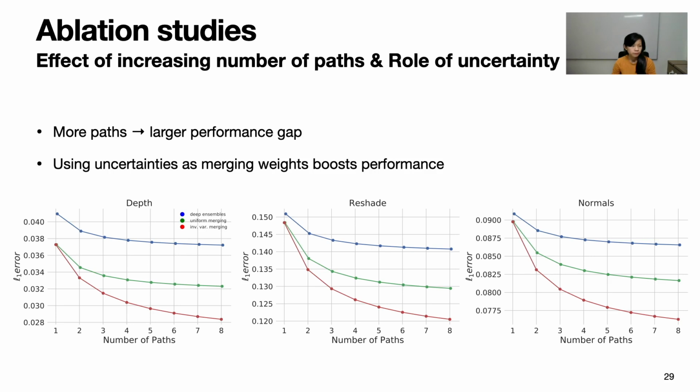Compared to a variant of our method, uniform merging shown in green, which does a simple average of the predictions, merging with uncertainties further boosts performance.